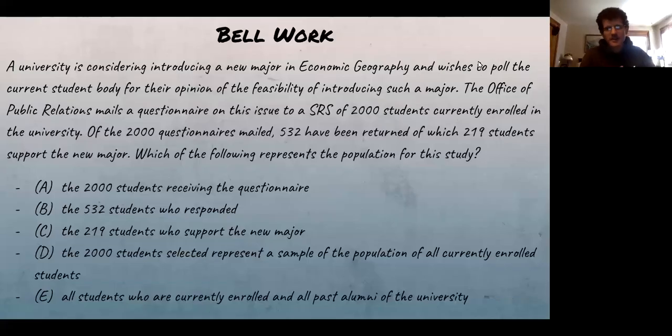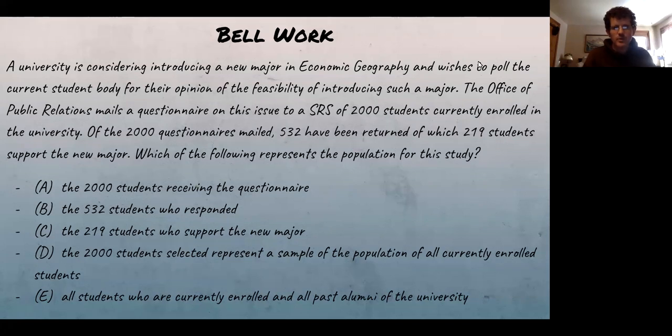Universities are considering introducing an economic geography major, and they're polling their alumni. Oh no, it's to people currently enrolled in the school. So they do a simple random sample of 2,000 students currently enrolled, and of those, 532 have been returned. Of them, you can see the results. How can we generalize this?